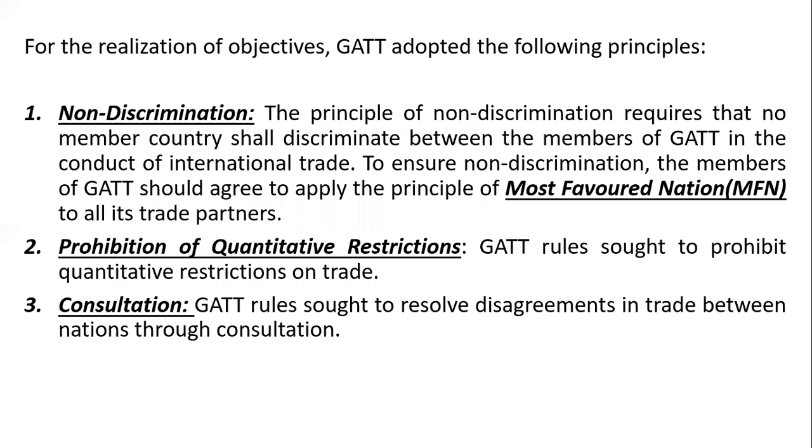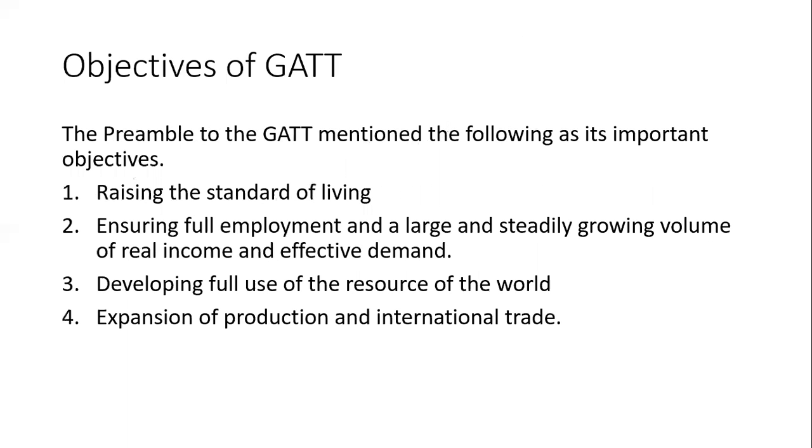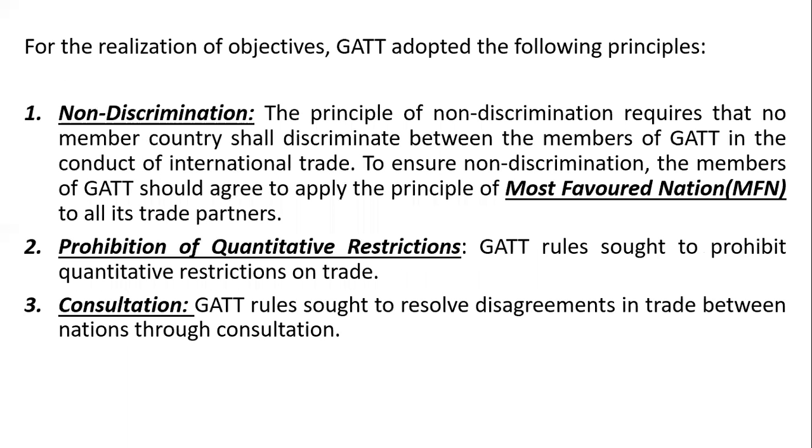For the realization of objectives, GATT adopted the following principles. So we have listed certain objectives of the GATT. To realize these objectives, GATT adopted the following principles. The first one is the principle of non-discrimination. That means there should not be any kind of discrimination between the countries.